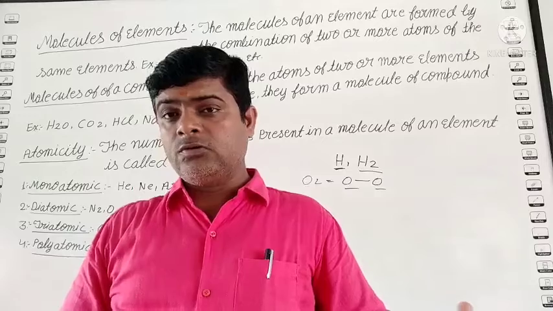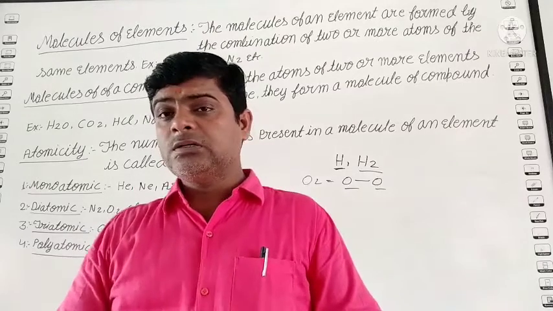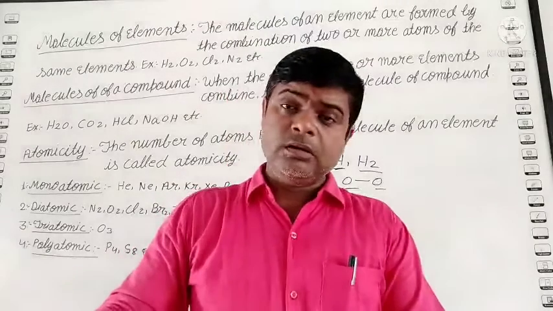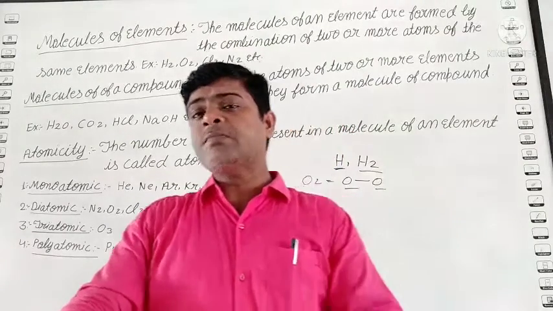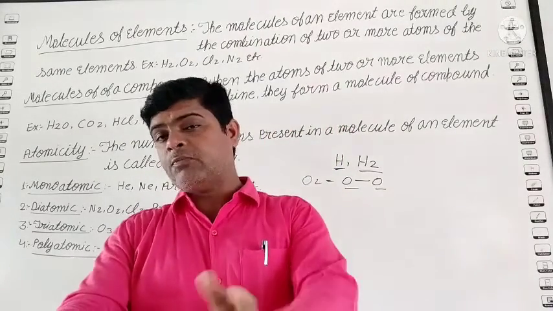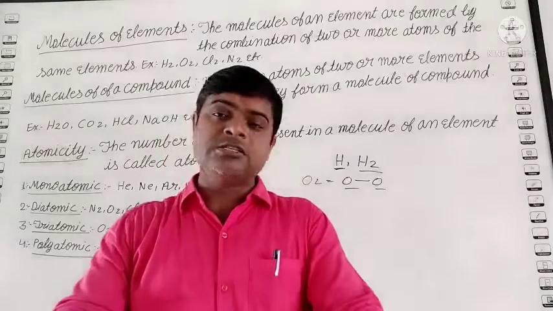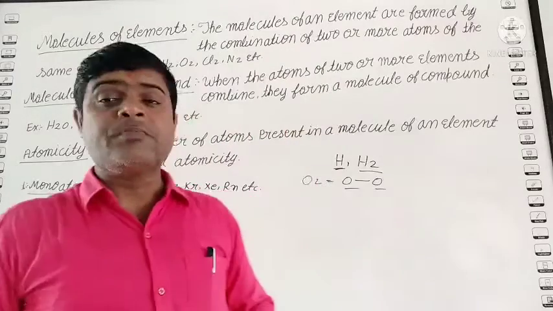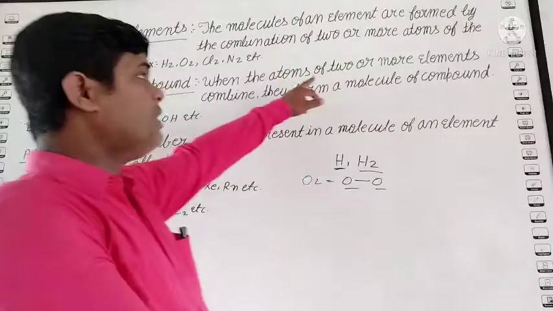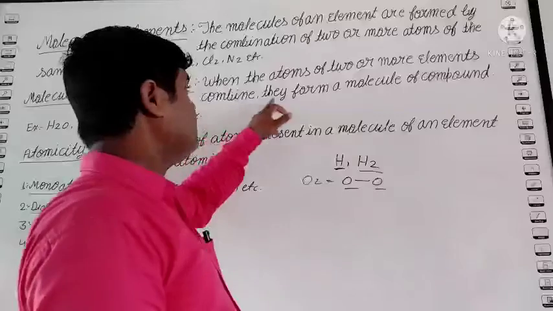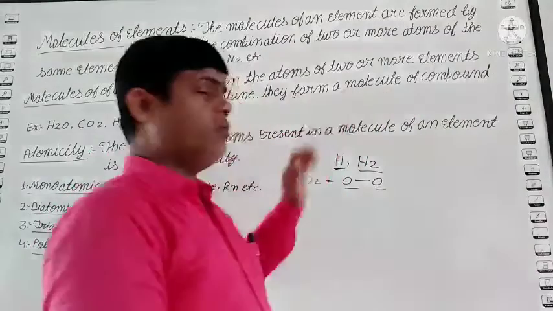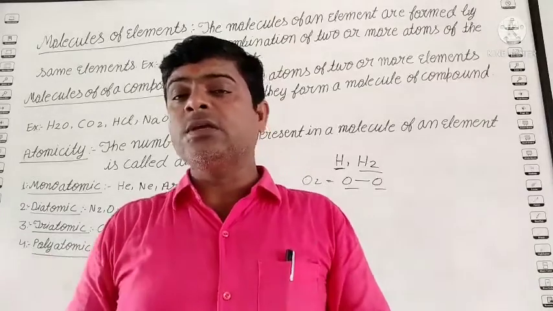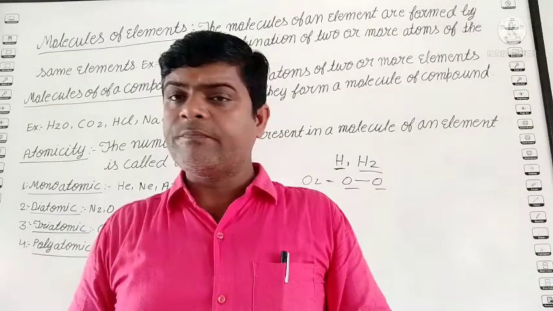Next one is the molecules of compound. Student, compound also is a pure substance. Then what is the difference between elements and compounds? An element is made by the same type of atom, but a compound is made by different types of atom. But both are pure substances. In the last video, we already discussed the characteristics of the compound. So, what is the molecules of compound? When the atoms of two or more elements combine, they form a molecule of compound. जब दो different type के atom आपस में join होते हैं, it forms the molecules of compound.